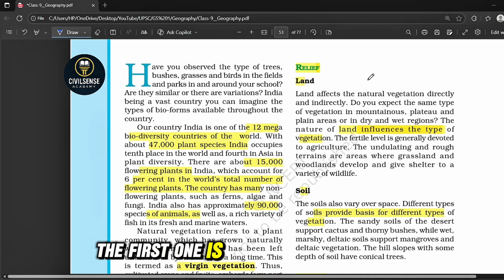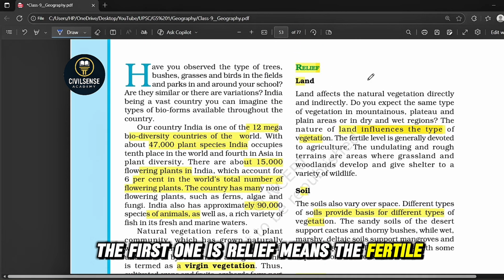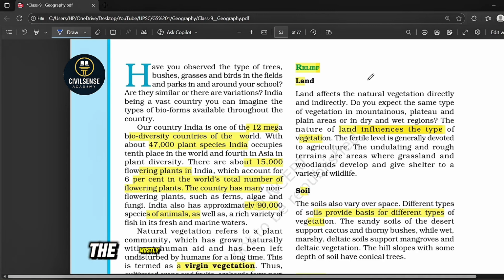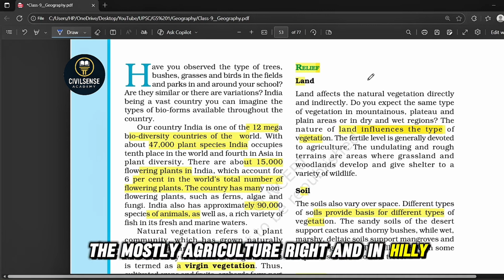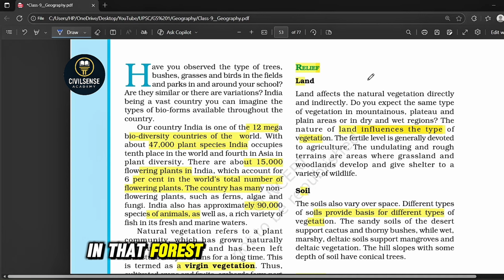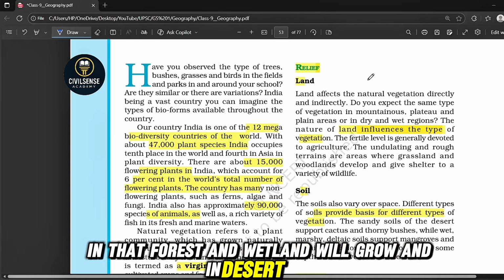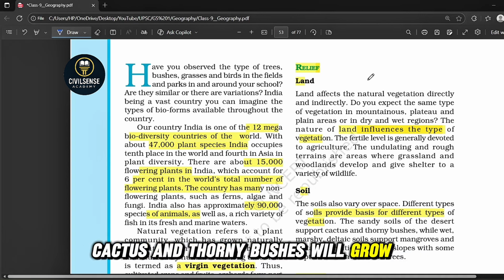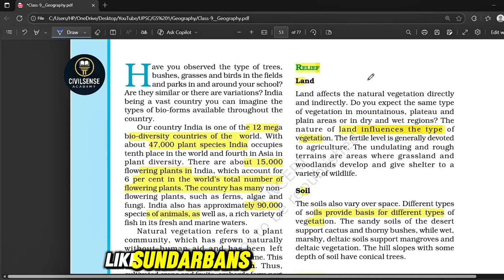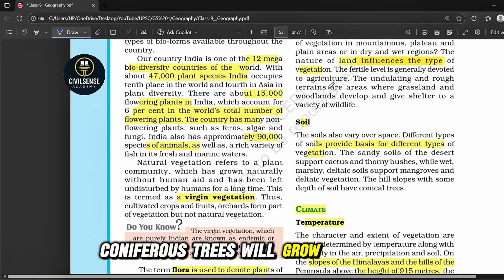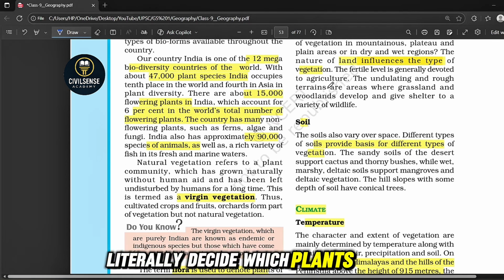The first one is relief. It means the fertile plains like the Ganga plains are mostly used for agriculture, right? And in hilly and rough lands, forest and wildlife will grow. In desert soil, cactus and thorny bushes will grow. In delta soil, like the Sundarbans, mangroves will grow. And on mountain slopes, pine and conifer trees will grow. So soil and land literally decide which plants survive.